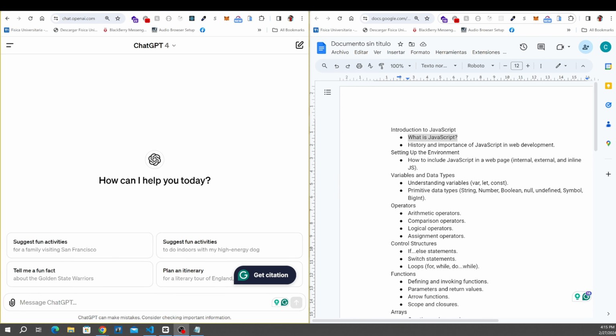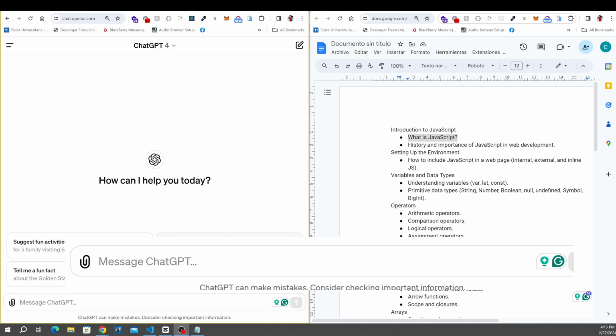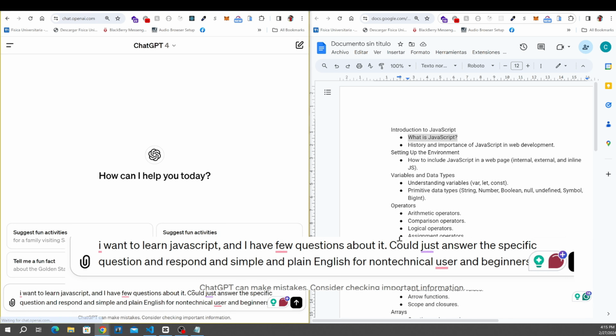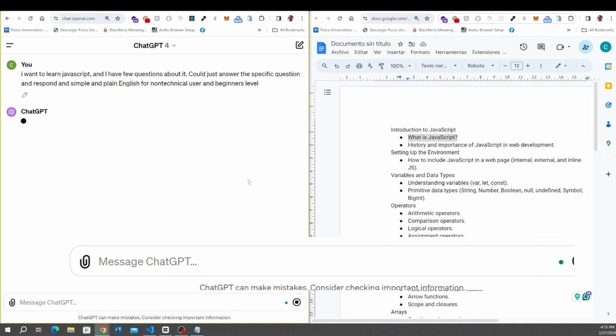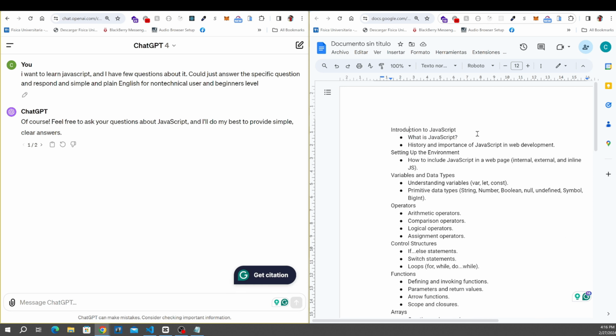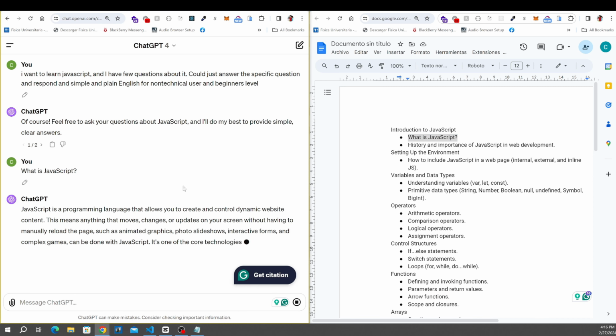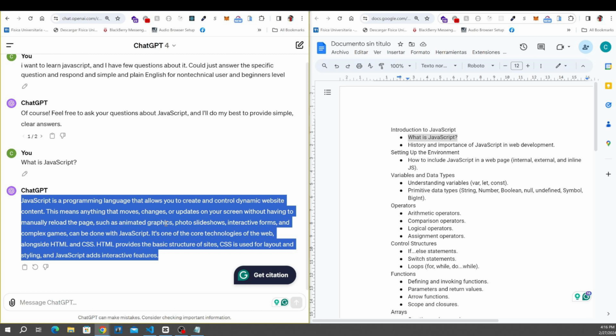With just a tiny tweak and a new opening line, how ChatGPT presents information can change dramatically. In this prompt, I just asked ChatGPT to create a Q&A section where I'm going to ask some questions about JavaScript, and I want the answers to be simple and straightforward. So now let's try it out to see the difference. And just like that, with a shift in the approach, what seemed complex information is now more direct, and the answer becomes clearer, especially for us beginners.